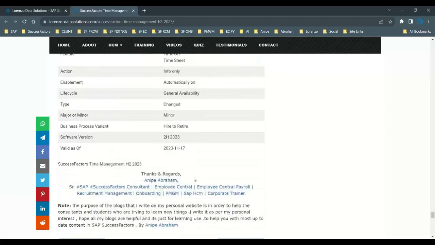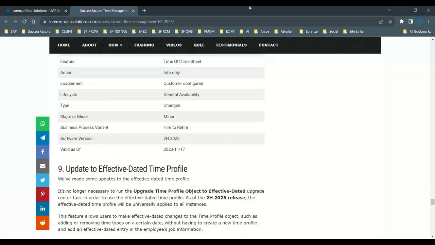They are already there in the system in the past date, not in the present date. I'm sure whatever I have explained in this particular release, we have very interesting functionalities here, and those who are working with time off functionalities I'm sure they understand whatever I have explained here.